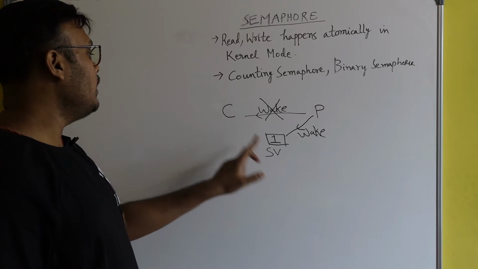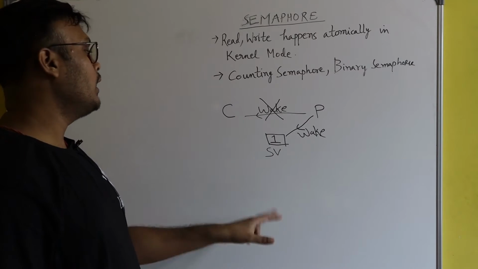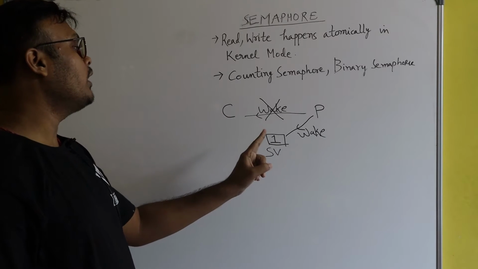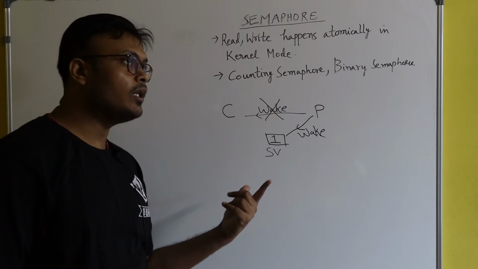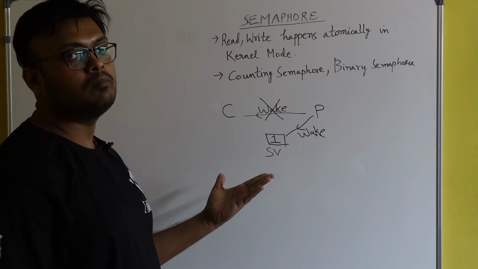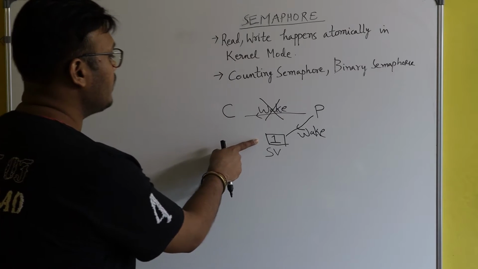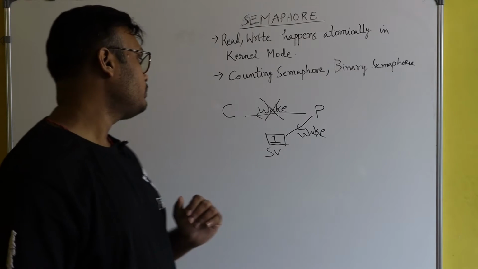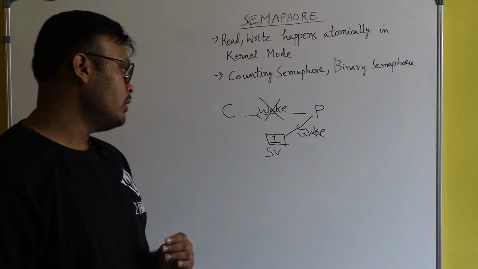If the semaphore variable has some positive number, like 1, then the consumer will come to know that one wake call has been invoked by the producer. It means someone might have tried to wake him up. So after accessing this variable, the consumer will not sleep. So that's the semaphore concept.